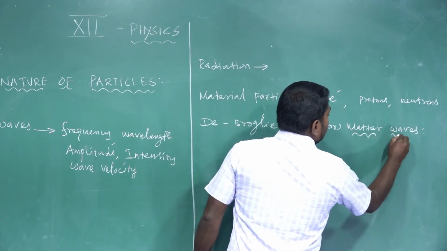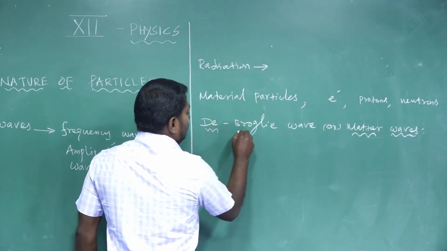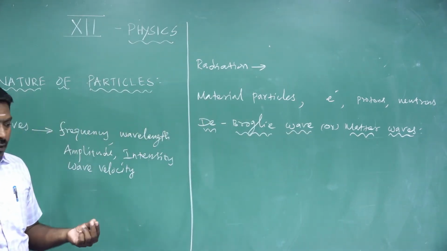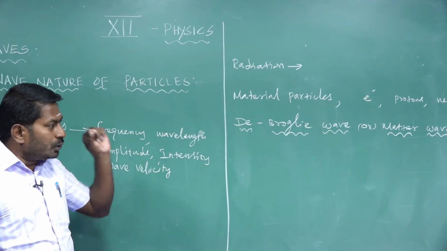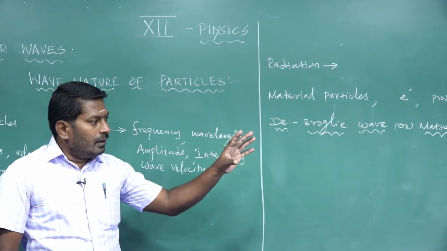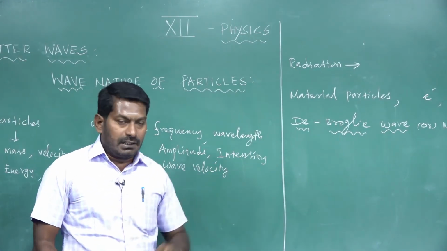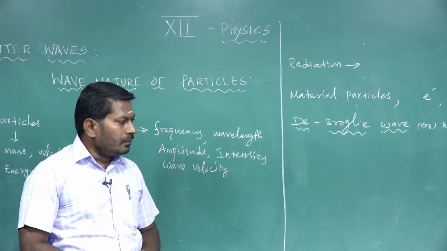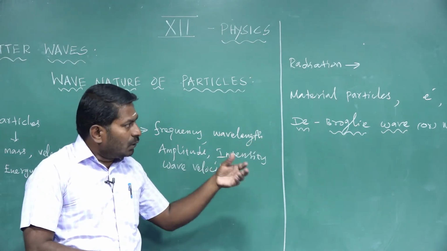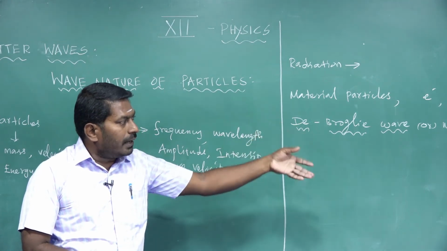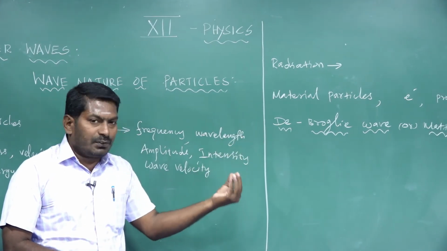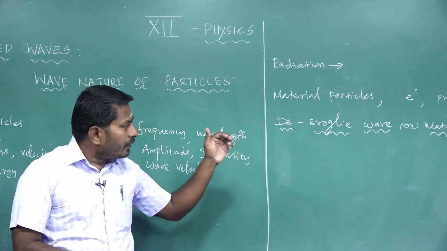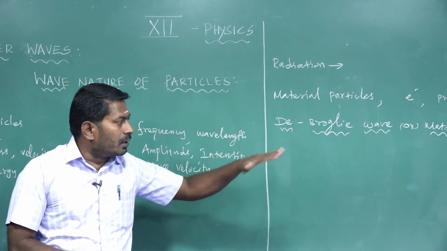One more important question is there: what is a de Broglie wave or matter wave? Very simple. If I take an electron that is thrown with a finite velocity, during its motion it is associated with a wave. That wave is called a de Broglie wave or matter wave. Not only electron, not only proton, but also neutron, an uncharged particle. It possesses a definite mass, travels with a finite velocity, and possesses a wave. That wave is called a de Broglie wave or matter wave.